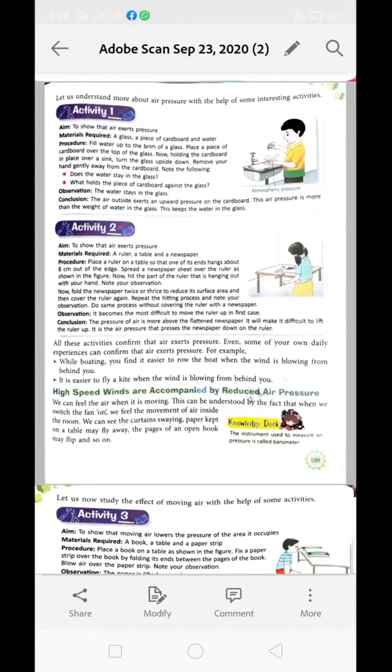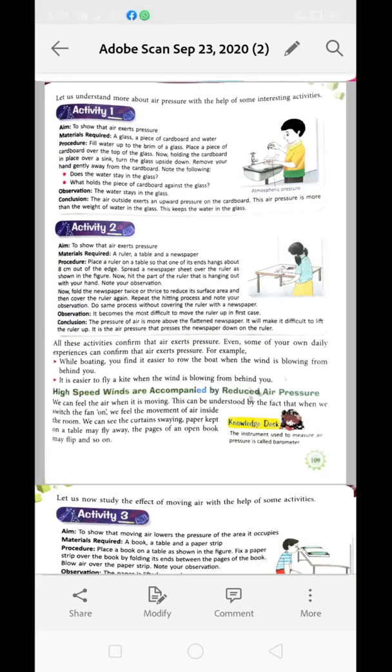Both of the above activities confirm that air exerts pressure. Even some of your own daily experience can confirm it. For example, when you are flying a kite, it is easier to fly the kite in the same direction as the wind is blowing. It is easier to row the boat in the same direction as the wind is blowing. Clear?